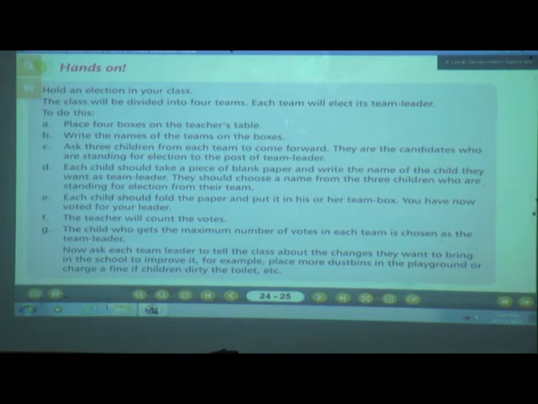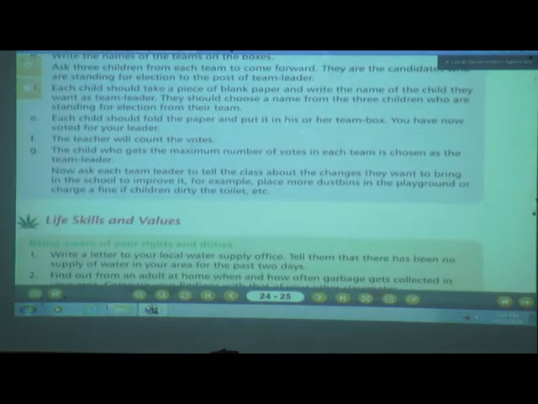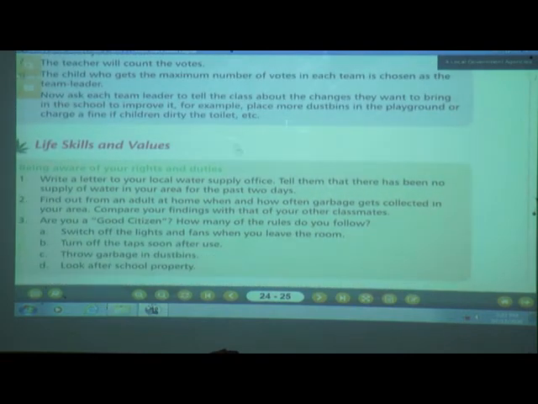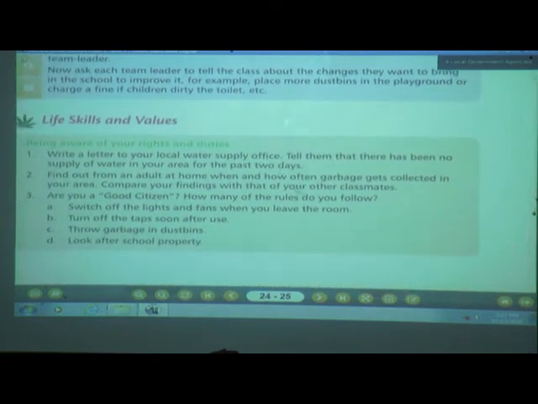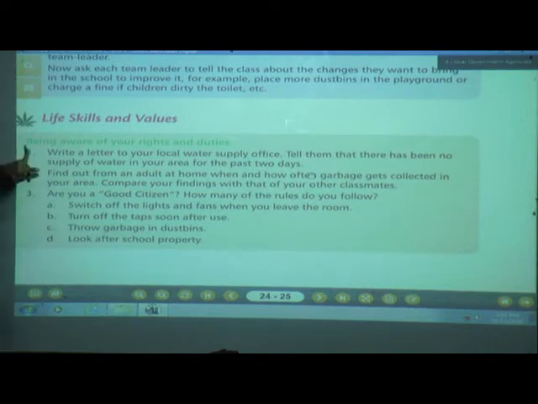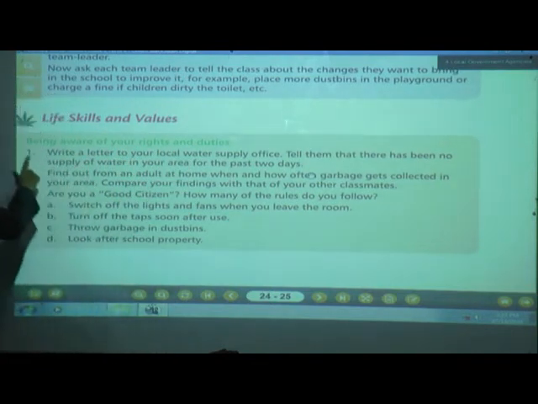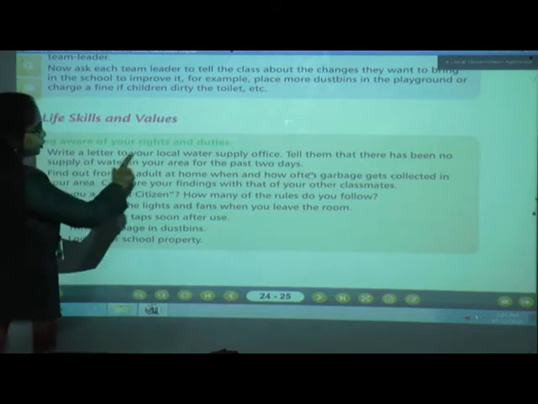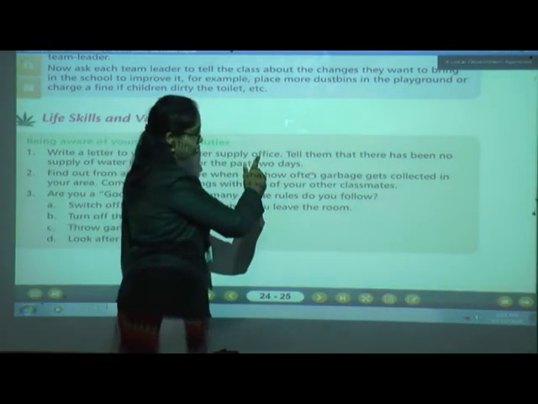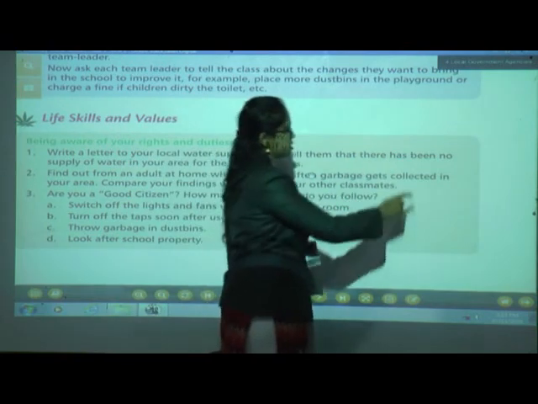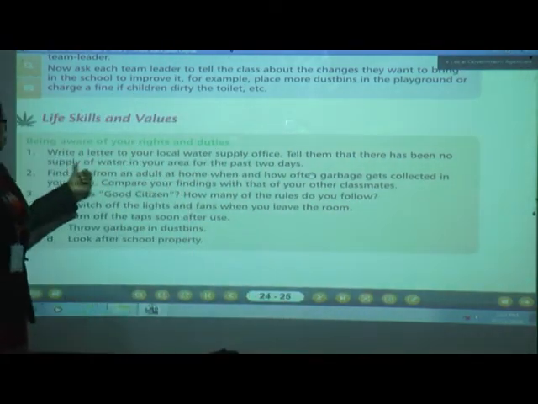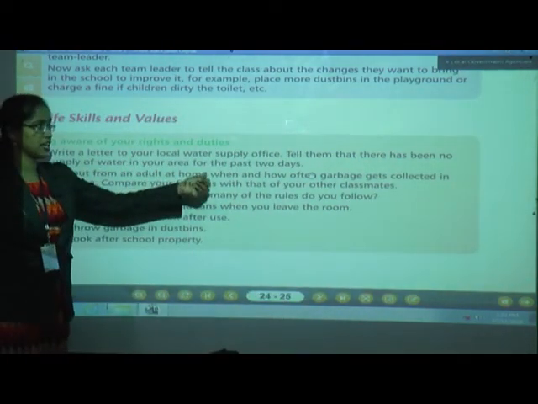Okay children. Next we will see life skills and values. Being aware of your rights and duties. Okay. Number 1, write a letter to your local water supply office. Tell them that there has been no supply of water in your area for the past 2 days.